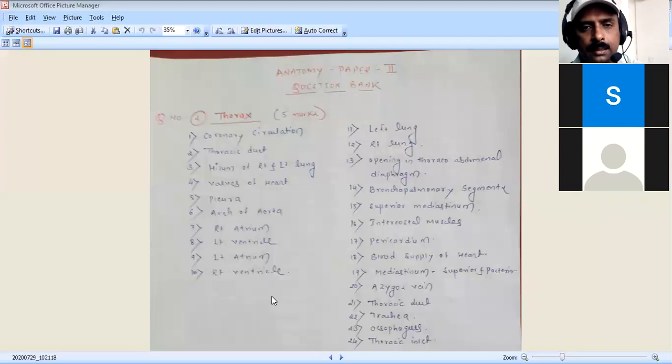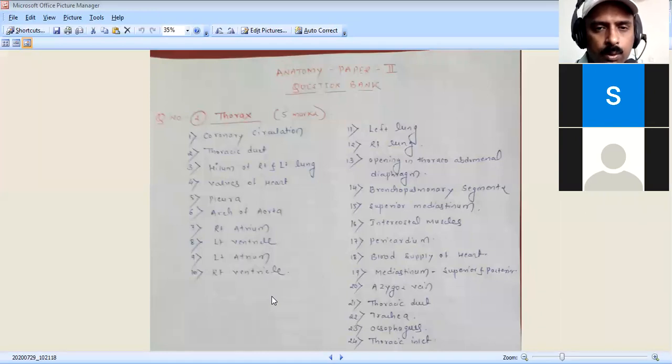It has two layers: the parietal and the visceral layer. The parietal layer is the outermost, thick one, and it is pain sensitive.